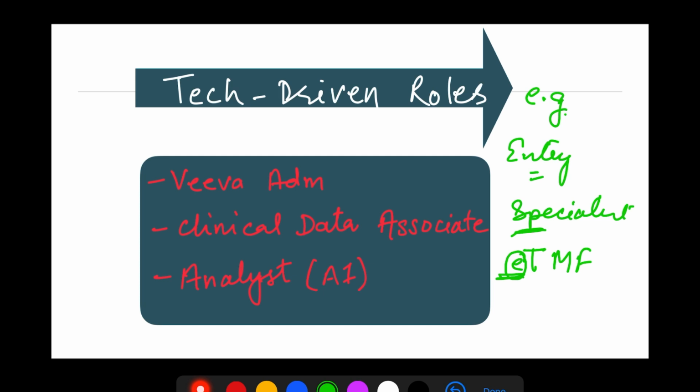Second, clinical data associate roles. A lot of data entry and data management is needed. You can switch this to associate or specialist or expert. These are interchangeable words. Or analyst, AI analyst, because these days they also need new tools and systems based on the new development. Most of the pharma companies are also developing their own AI tools. For that they need these analysts. So you can go into that, if you have life sciences expertise along with some tech edge. These roles are meant for you, and these are entry level roles.